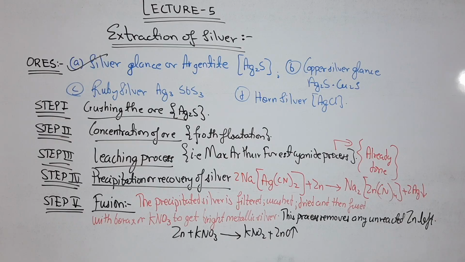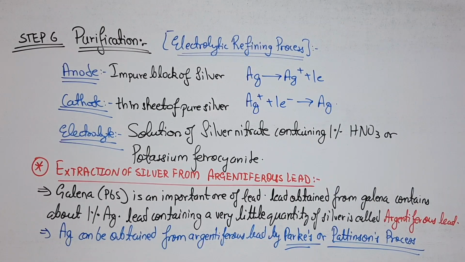Now, the next step is the purification. This purification is similar to what we did in the extraction of copper. If you remember, we used the electrolytic refining process for copper itself, and again we are using the same process. The anode here is made up of an impure block of silver, as we did in copper itself.